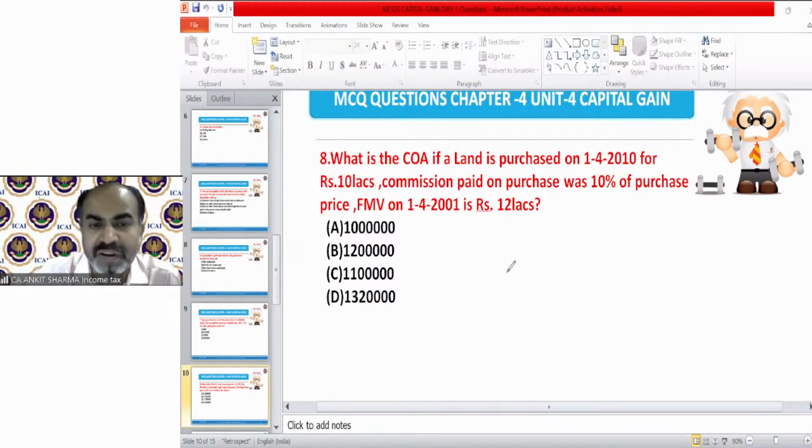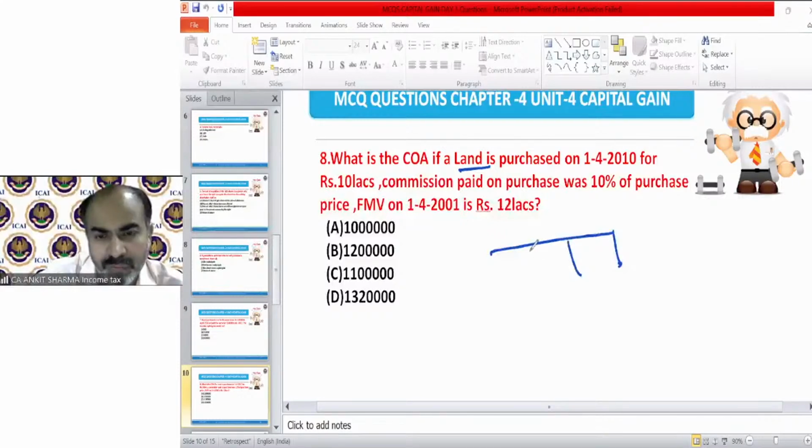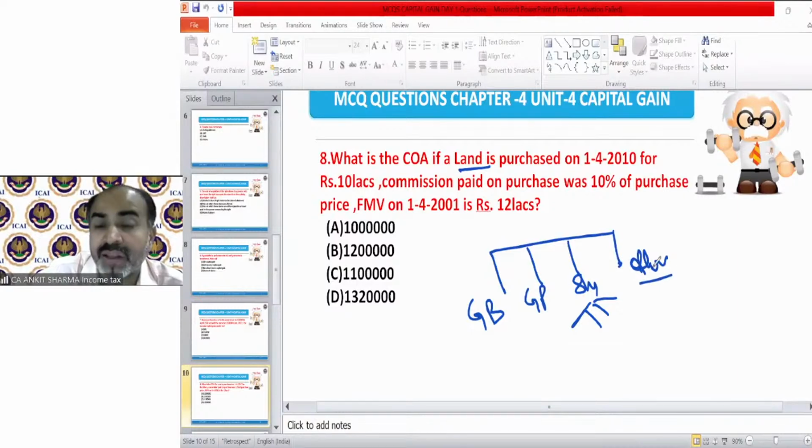In provisions, we discussed land, and of course the provision of goodwill of business, goodwill of profession, then the shares concept, and the other asset. So this question falls under the other asset case.